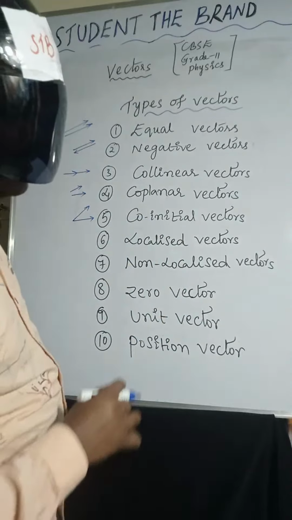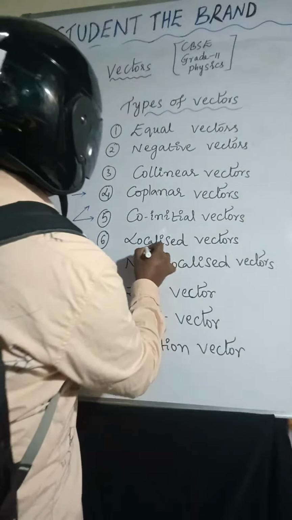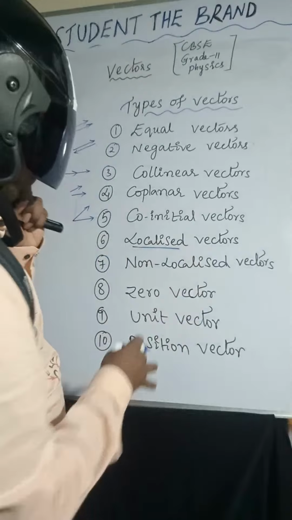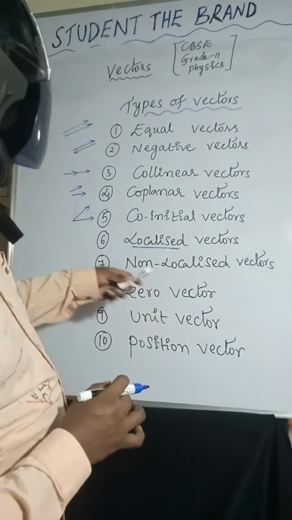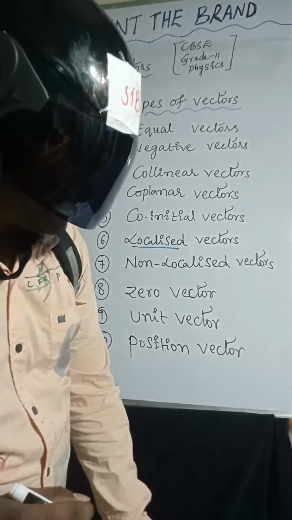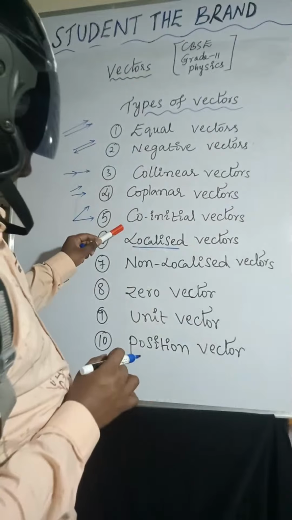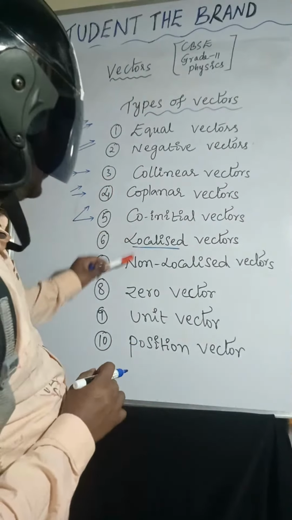Localized vectors: the vector whose initial point is fixed. Localized means the vector whose initial point is fixed. Non-localized vector: the vector whose initial point is not fixed.